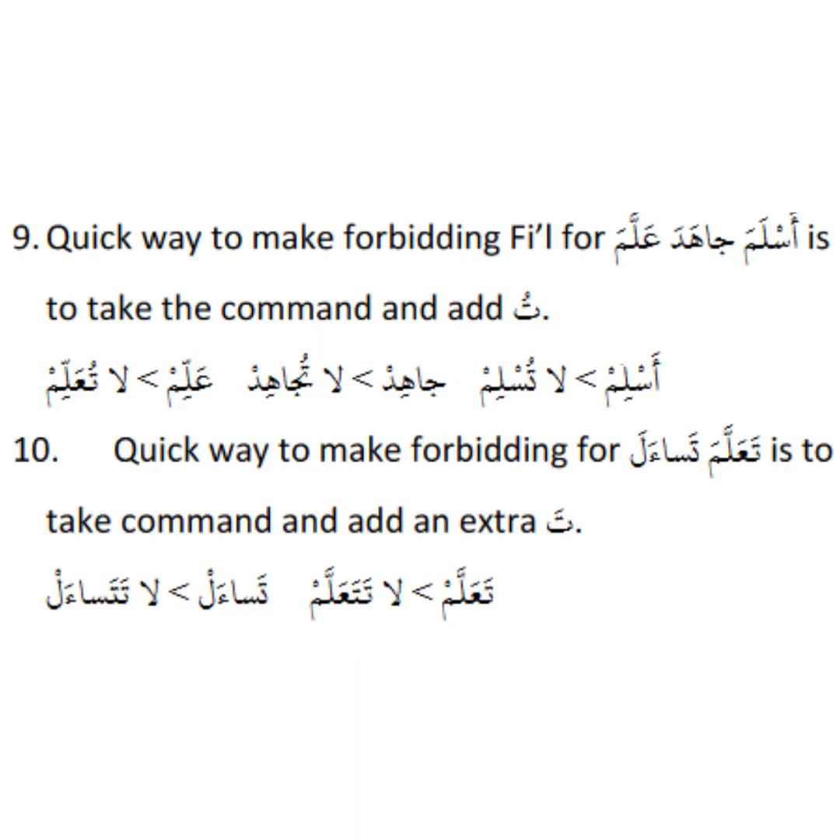A quick way to make the forbidding fi'l for the aslama, jahada and allama families is to take the command and add tu along with la. So aslim becomes la tuslim. Jahid becomes la tujahid. Allim becomes la tuallim.